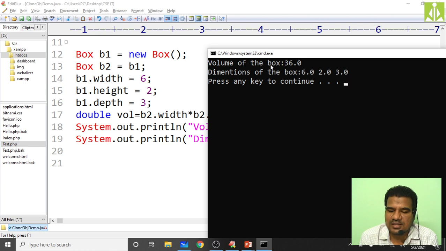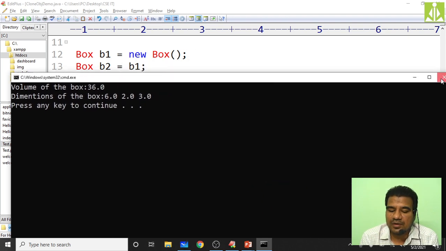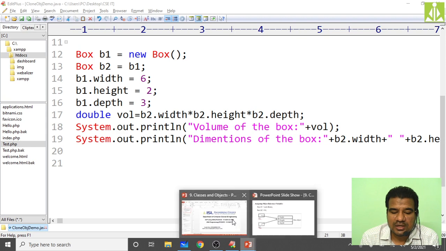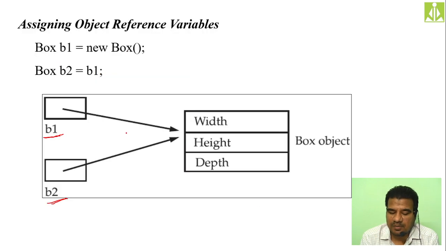Why did I get the volume as 36 when I'm using b2? Whatever changes b1 has made, those changes are affecting b2. Then the dimensions of the box I'm printing using the b2 object, so we get the same thing. As you can see, width we are getting 6.0, height 2.0, and depth 3.0. Hopefully you understood. So this phenomenon I have explained.